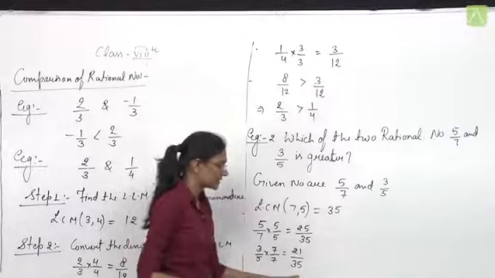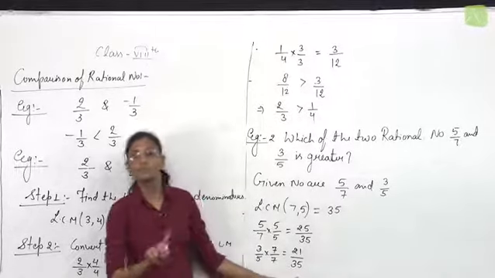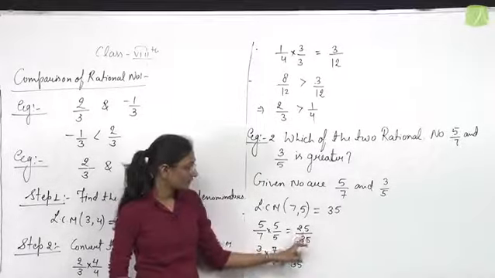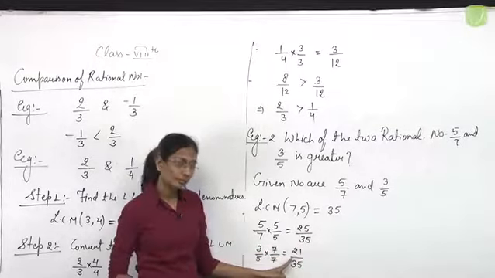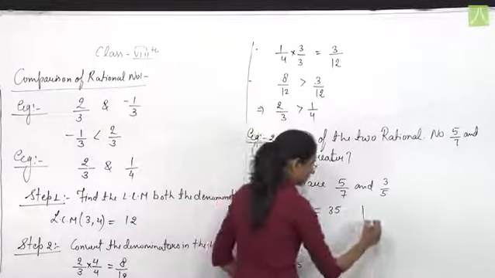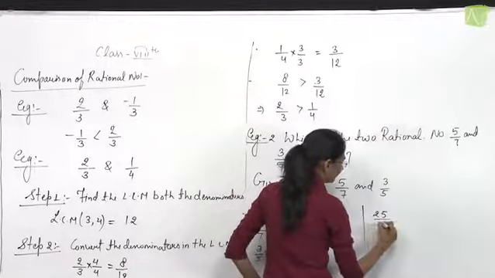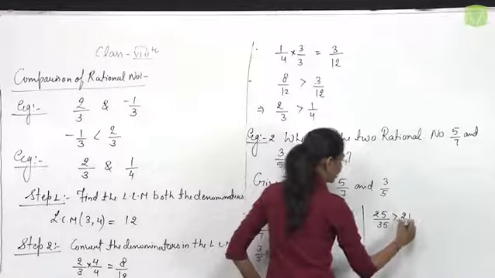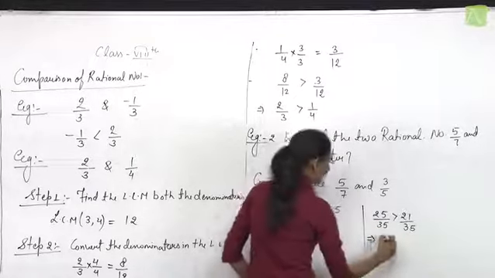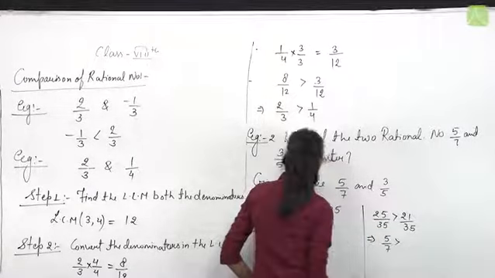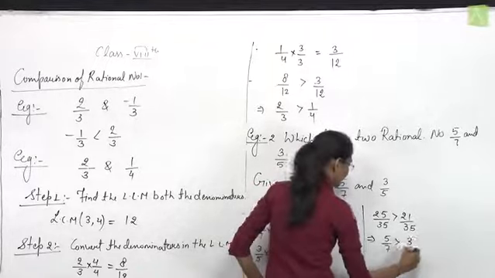Since the denominator is the same, the rational number with the greater numerator will be greater. 25 upon 35, 21 upon 35. 25 is greater than 21, therefore 25 upon 35 is greater than 21 upon 35, or 5 by 7 is greater than 3 by 5.